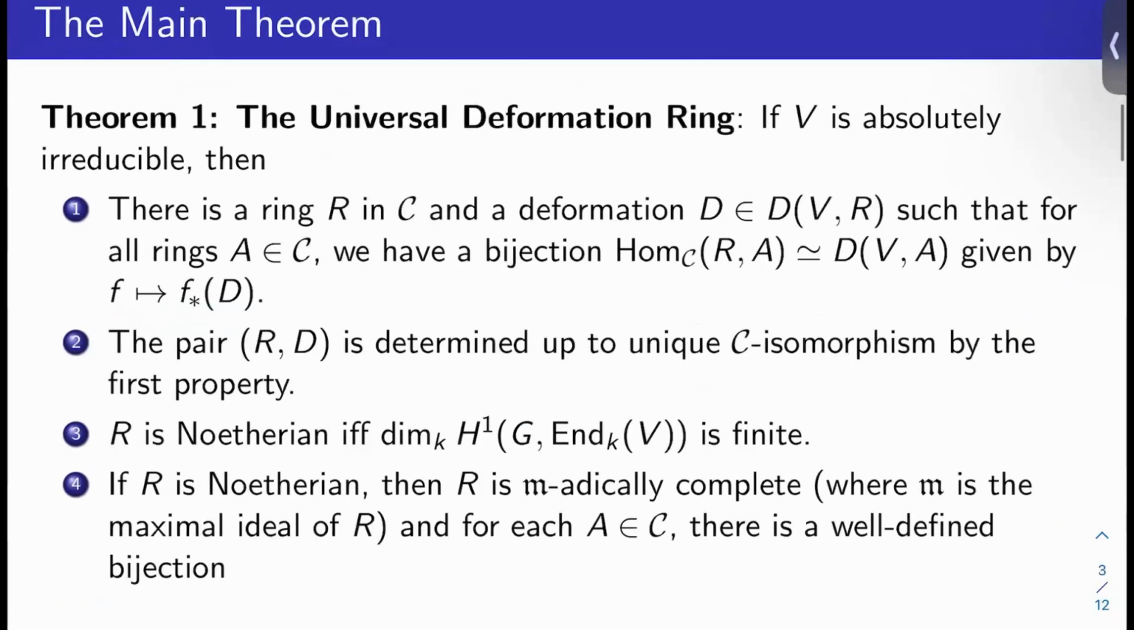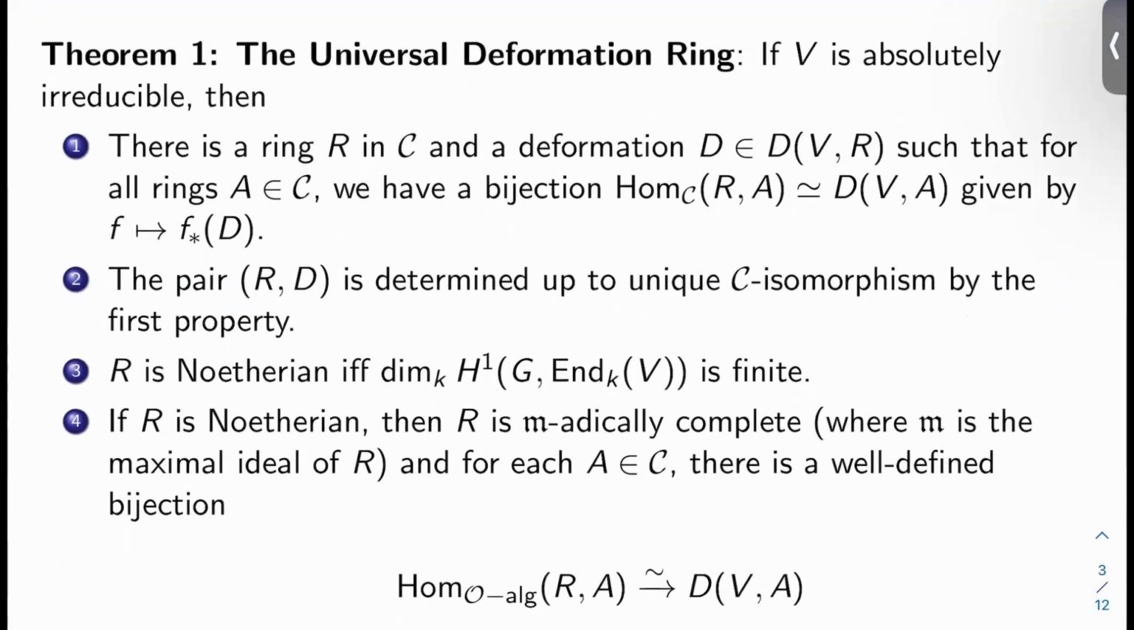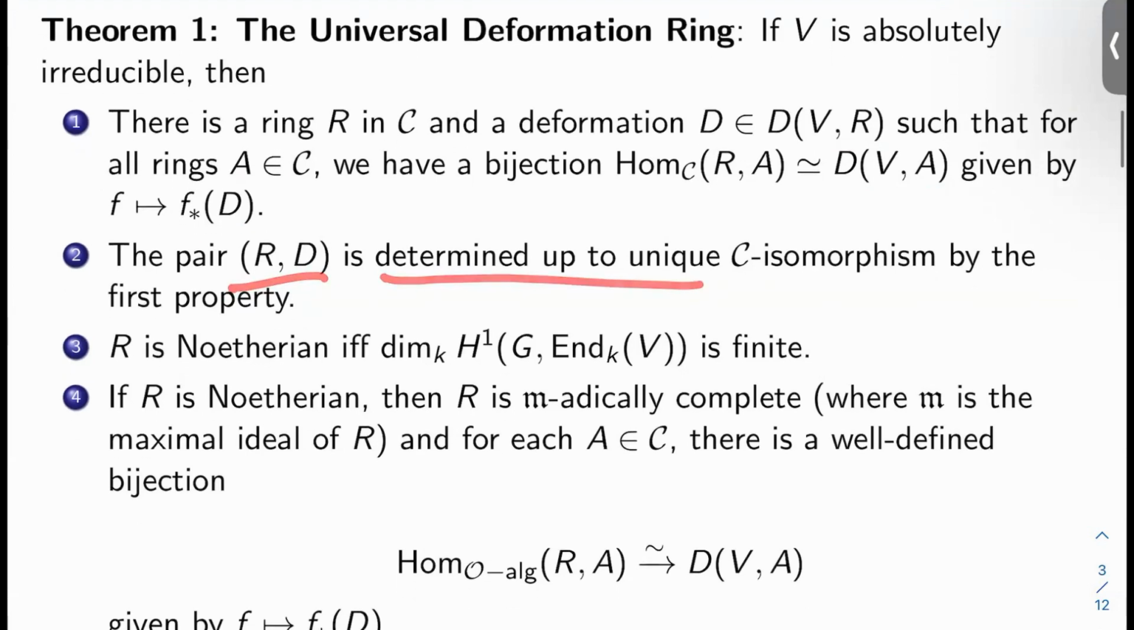We'll also recall the main theorem of the chapter from last video. So theorem 1, the universal deformation ring. If V is absolutely irreducible, then there is a ring R in C and a deformation D in DVR, such that for all rings A in C, there's a bijection from C maps from R to A with DVA, given by F maps to F lower star of D. 2, the pair RD is determined up to unique C isomorphism by the first property. 3, R is noetherian if and only if the K dimension of H1 of G and KV is finite. 4, if R is noetherian, then R is M-adically complete, where M is the unique maximal ideal of R.